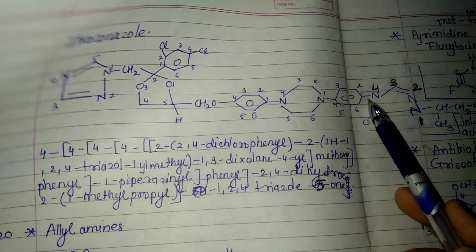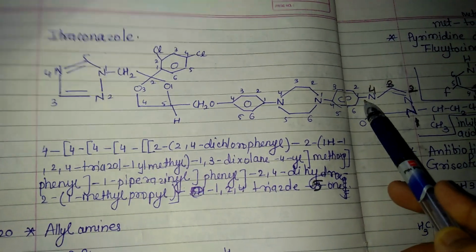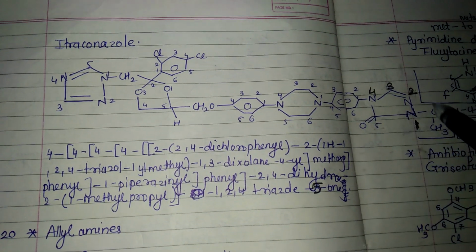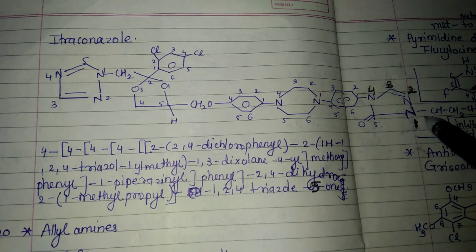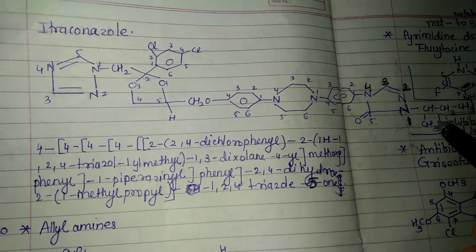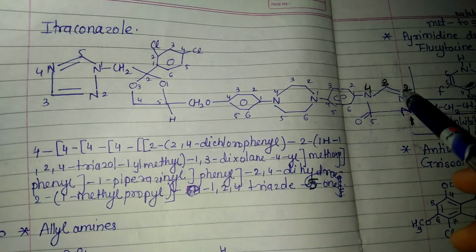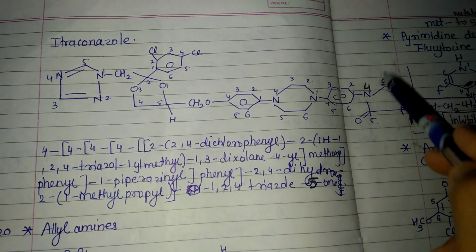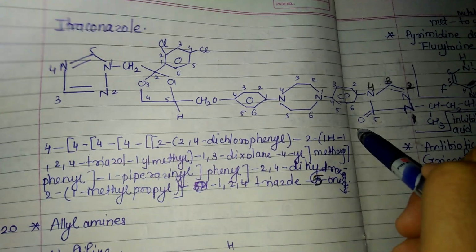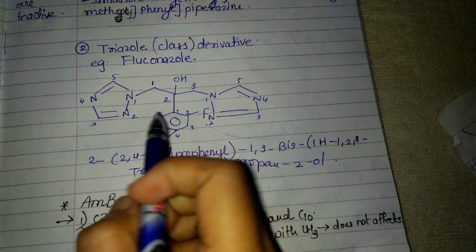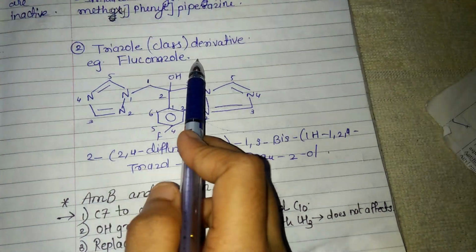2,4-dihydro. Okay, absence of hydrogen, absence of double bond, this is saturation. Then 1-methyl propyl, 1,2,4-triazol-5-one. This is about the nomenclature of itraconazole. Okay, another compound is fluconazole.